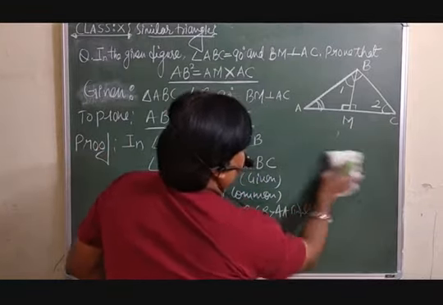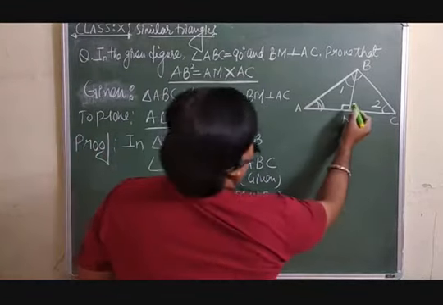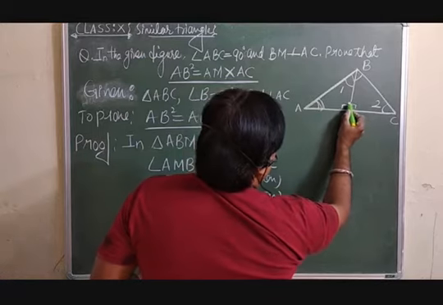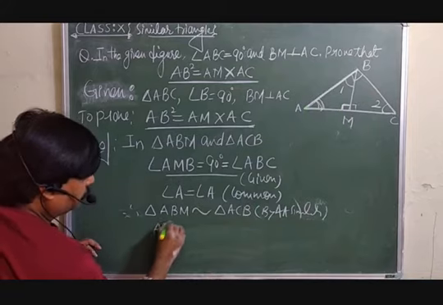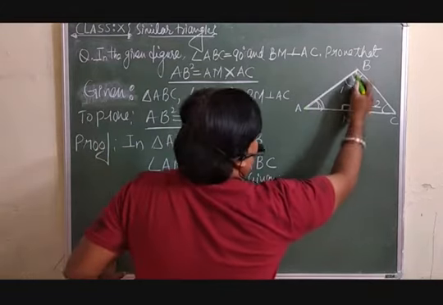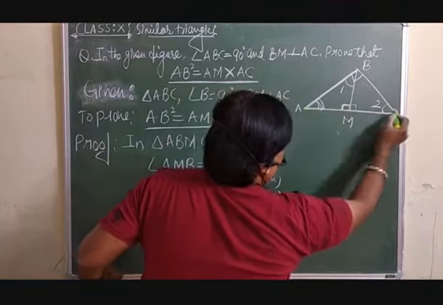Look at here now. We can start from this small triangle. This 90 angle, the opposite side is AB, is equal to this 90, whose opposite side is AC in the bigger triangle.